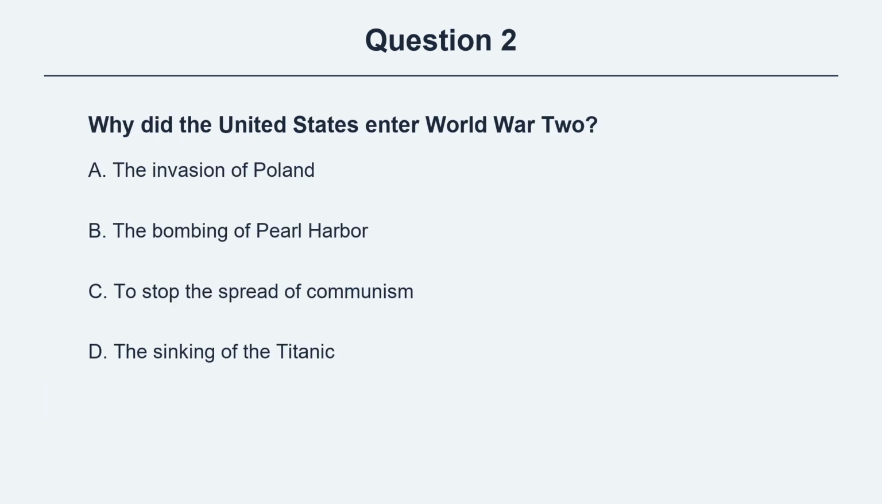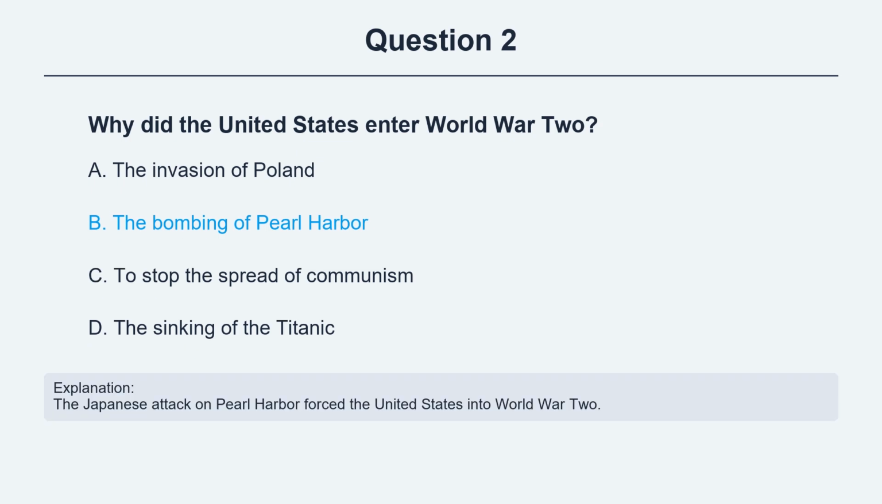Question 2. Why did the United States enter World War II? Option A, the invasion of Poland. Option B, the bombing of Pearl Harbor. Option C, to stop the spread of communism. Option D, the sinking of the Titanic. The correct answer is option B, the bombing of Pearl Harbor. Explanation. The Japanese attack on Pearl Harbor forced the United States into World War II.